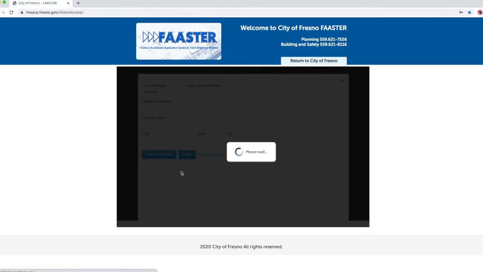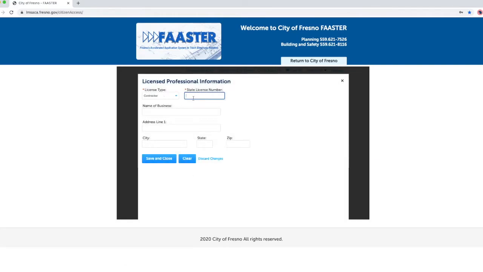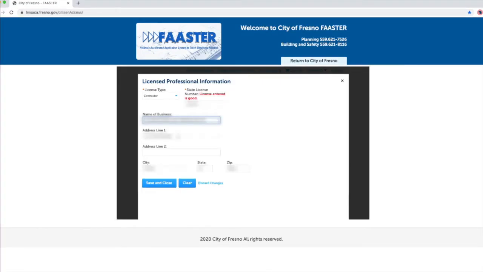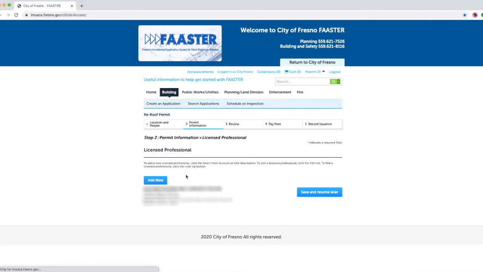Click on Add New if you are a licensed contractor. Under License Type, select Contractor. Under State License Number, type in the license number and press Tab on your keyboard to auto-populate the data field information. Once the data fields are generated, it will automatically inform you if the license number is current and valid. Click on Save and Close.